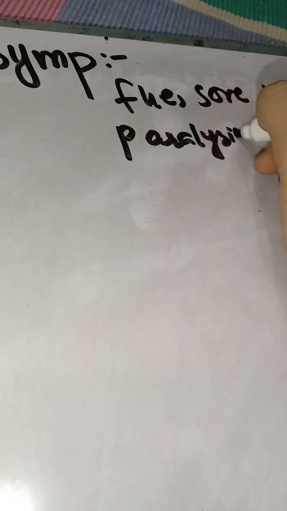Then if we talk about the symptoms of this disease: flu, sore throat, that means a bad throat, and paralysis, the body gets paralyzed. Then tetany, a rash-type disease, and fever or body pain. Cramps are also a symptom of this.